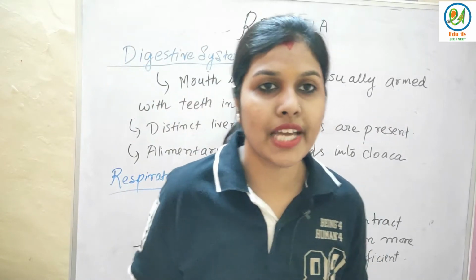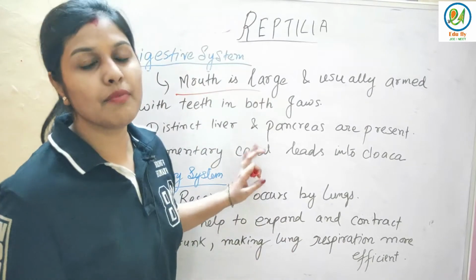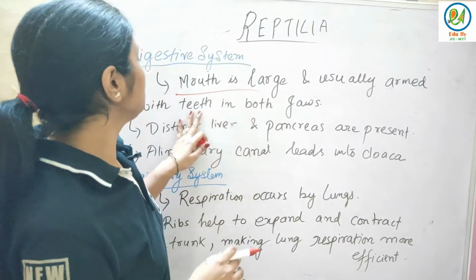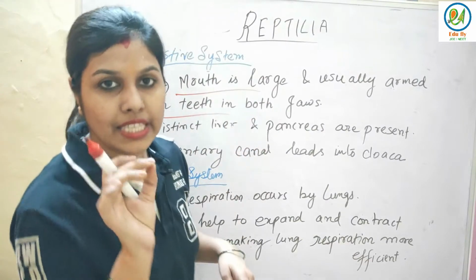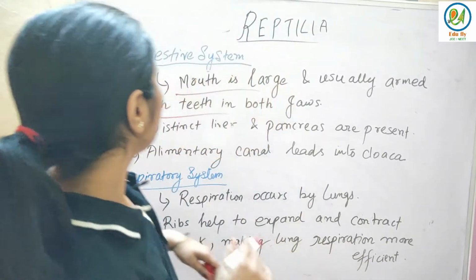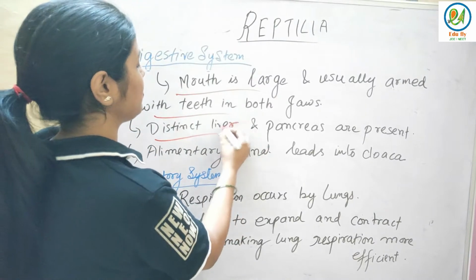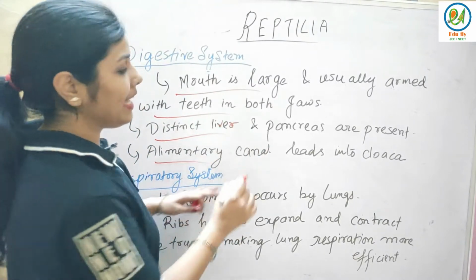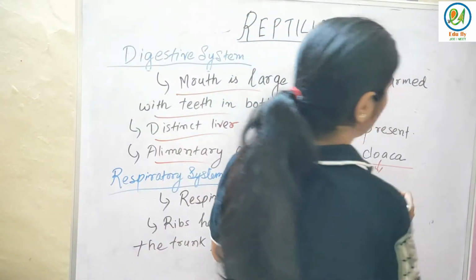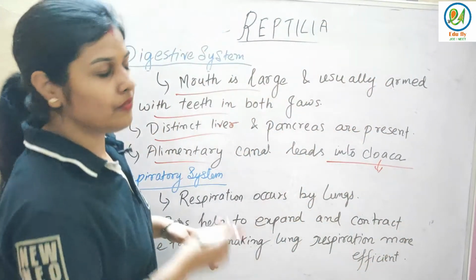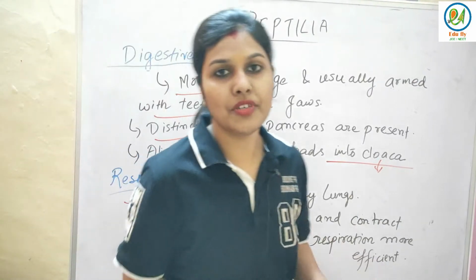Now let's talk about the digestive system. What happens in the digestive system is that the mouth is large and they are usually armed with teeth in both the jaws. Distinct liver and pancreas are present in these organisms. The alimentary canal leads into the cloaca. I have told you the definition of cloaca in previous classes. Just see my notes. Next is the respiratory system.